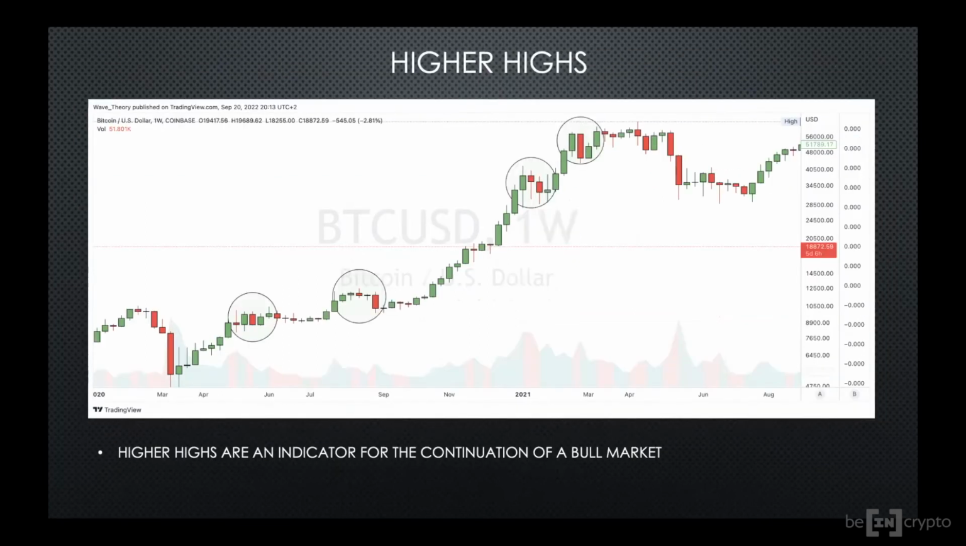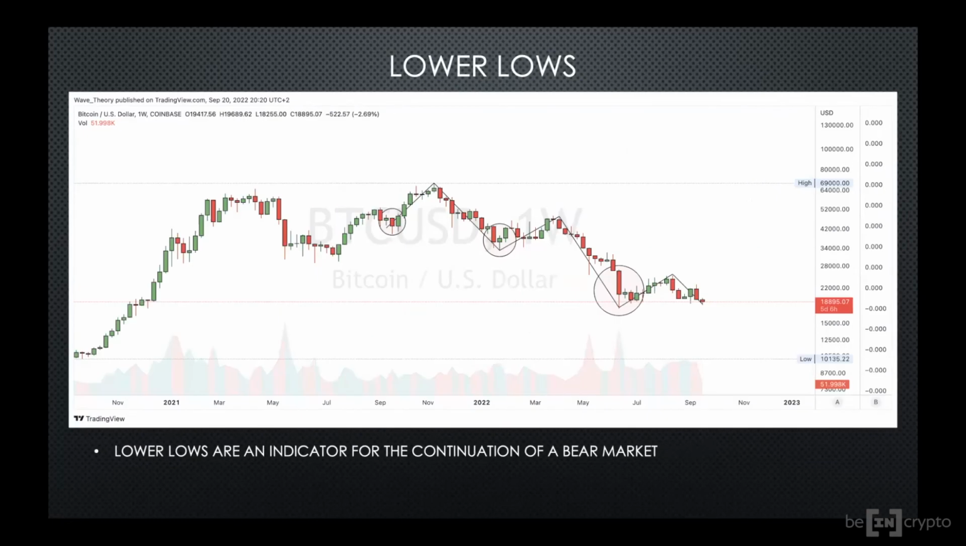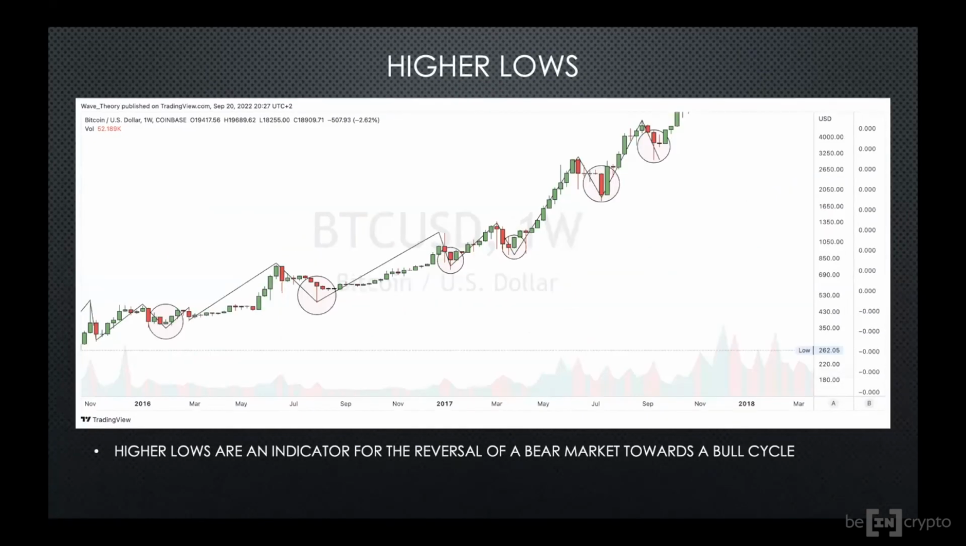To identify the trend, we can look at the higher highs, as they are an indicator for the continuation of a bull market. Contrary to that, lower highs are an indicator for the reversal of a bull market towards a bear cycle. Lower lows are an indicator for the continuation of a bear market. Higher lows are an indicator for the reversal of a bear market towards a bull cycle.